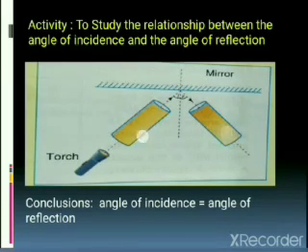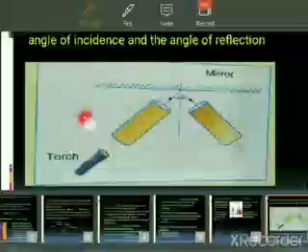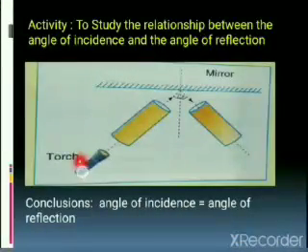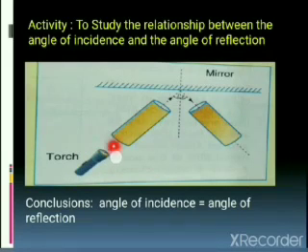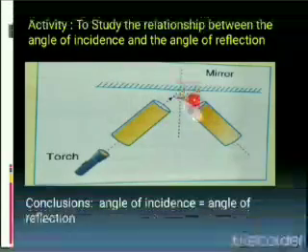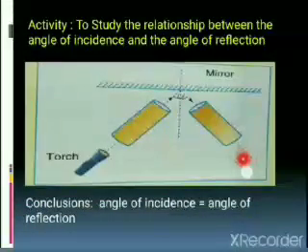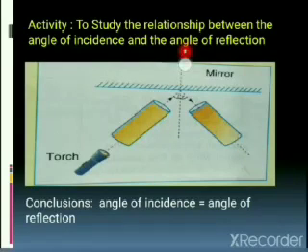When I insert the torch in this direction, the ray of light travels through this cardboard, hits the plane mirror, and gets reflected through this cardboard, and you are able to see it. At the point of incidence, you realize that the angle over here and the angle over here are always equal. Whenever you are studying reflection, the angle of incidence and the angle of reflection would always be equal. In reflection, you have to remember this.